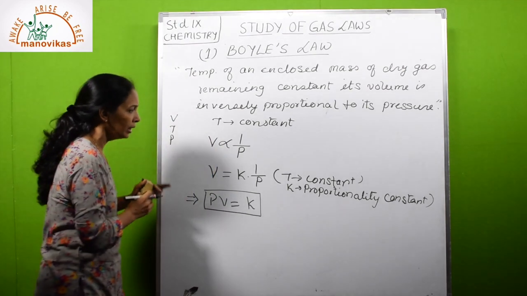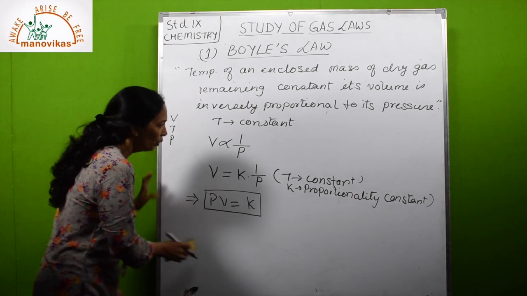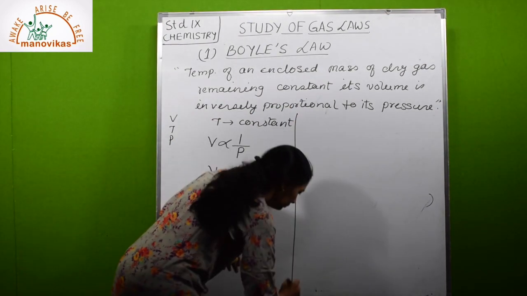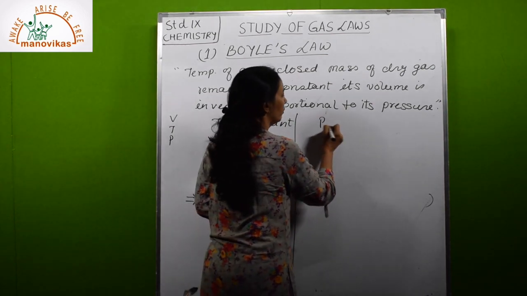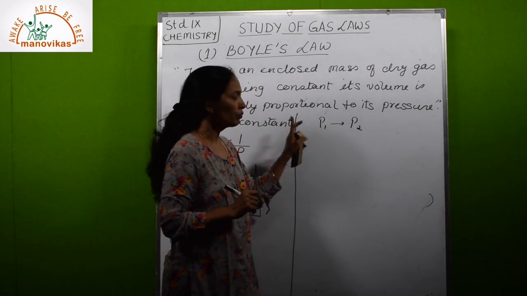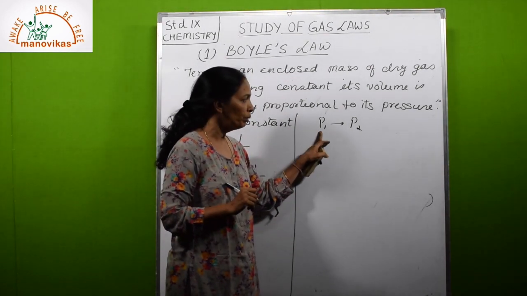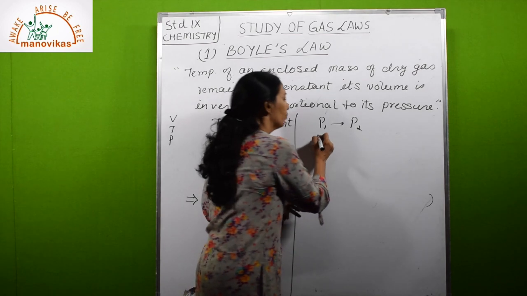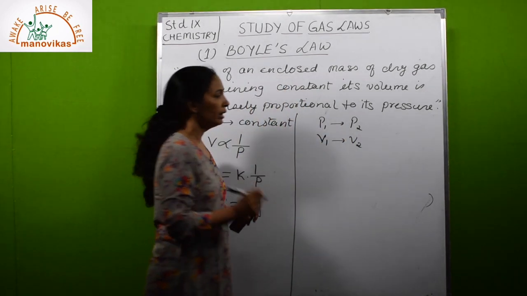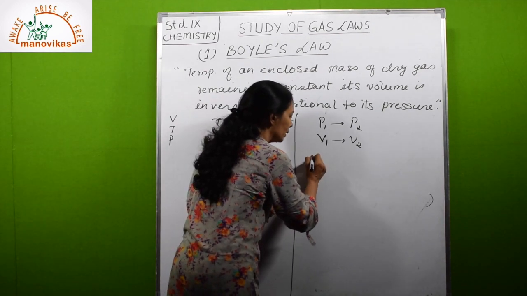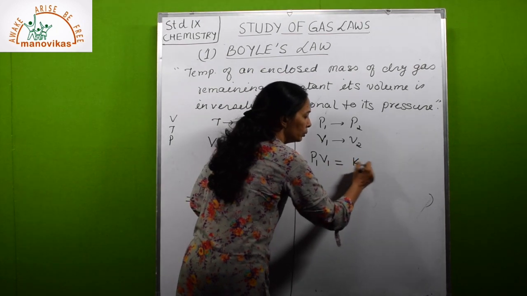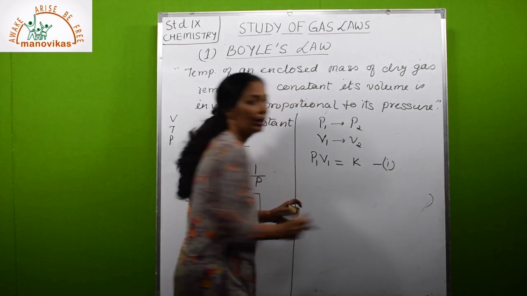So according to Boyle's law, it will be P1 V1 equal to K. We can write it as equation 1.